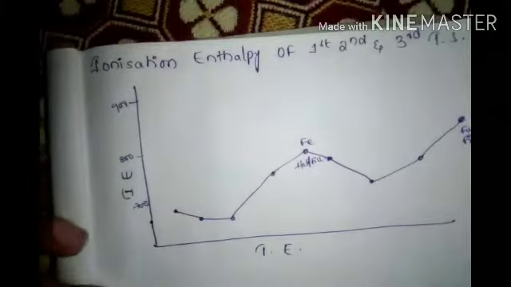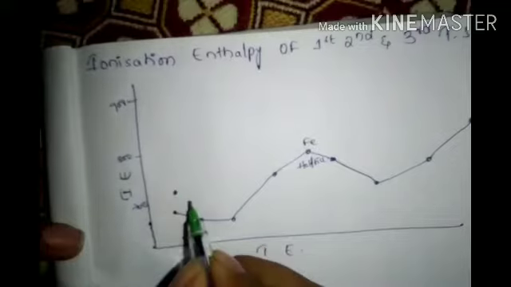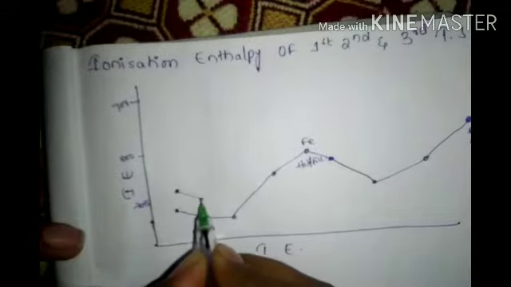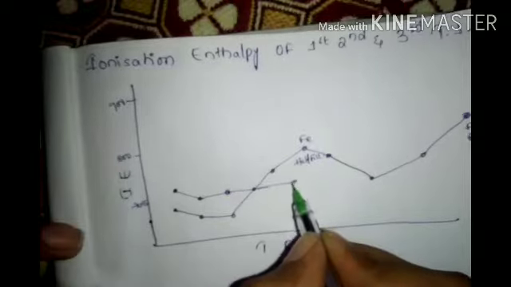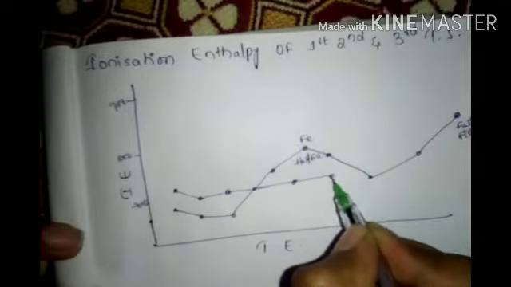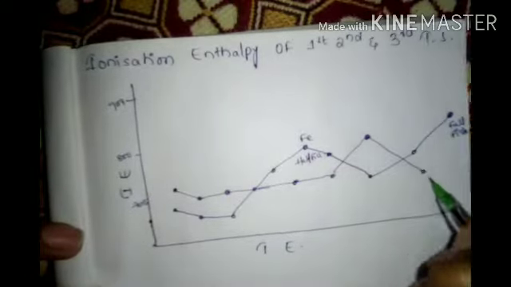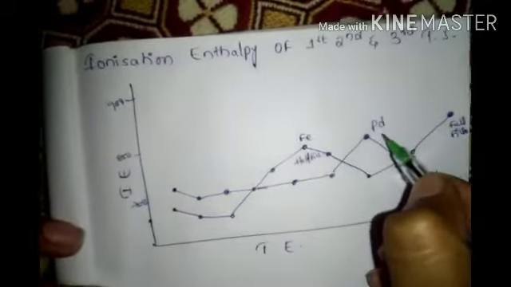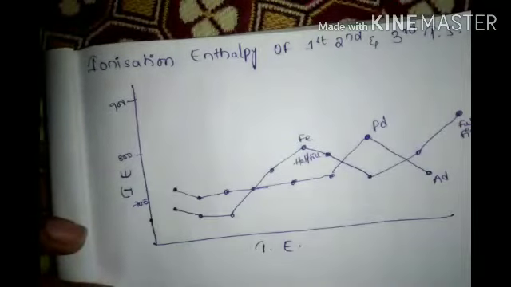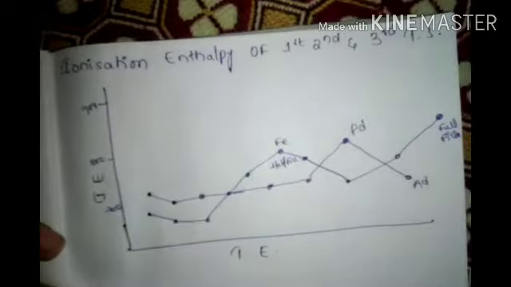Next, come to yttrium, zirconium, niobium, molybdenum, technetium, ruthenium, rhodium, palladium, silver. Why is palladium very stable? You know the reason: that time I wrote palladium as a special character.